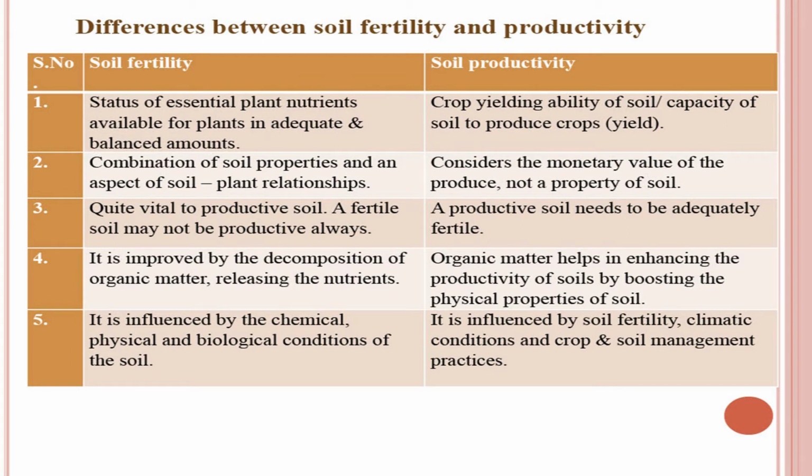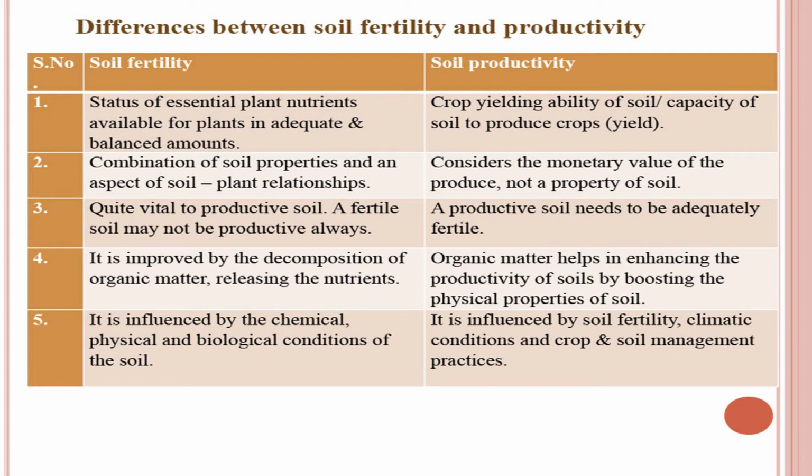Yield means yield, maybe in tons per hectare, etc. Number 2, soil fertility is actually a combination of soil properties and an aspect of the soil-plant relationship. However, soil productivity considers the monetary value of the produce, not a property of the soil. Means soil productivity is not at all a property of the soil. Soil fertility is quite vital to productive soil, but a fertile soil may not always be productive. This is a very interesting fact.